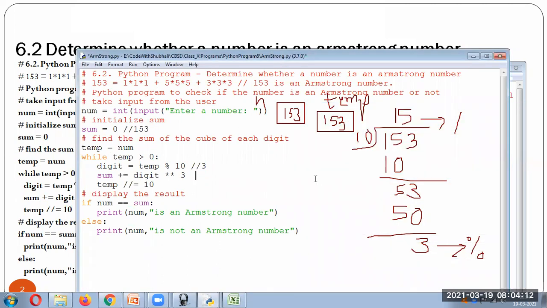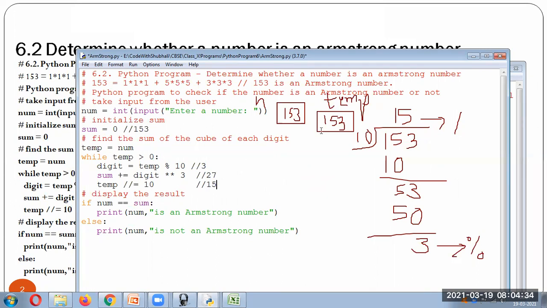So in the first iteration, you will get the value of sum as 27. Then temp we have to divide, so 15 will be left now. In the next iteration, we are supposed to take 15.